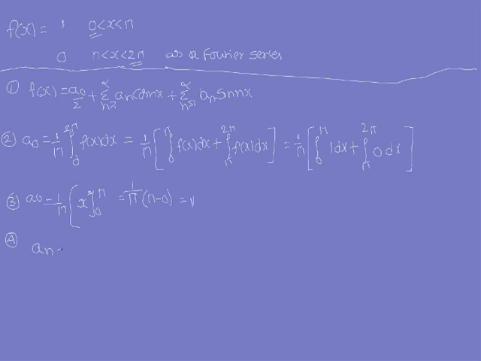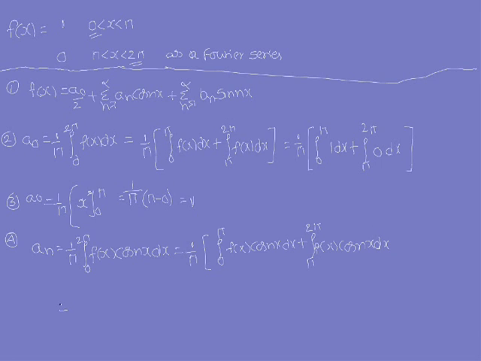a n is equal to, what is the formula? 1 by pi integral 0 to 2 pi f of x into cos nx dx. That is equal to 1 by pi into this integral 0 to 2 pi, you can write as the sum of the two integrals: integral 0 to pi f of x cos nx dx plus integral pi to 2 pi f of x cos nx dx.